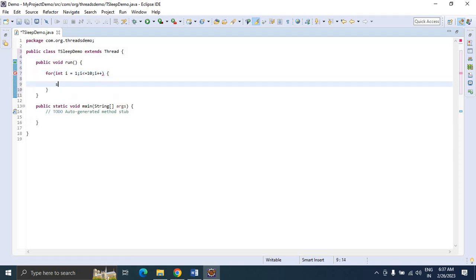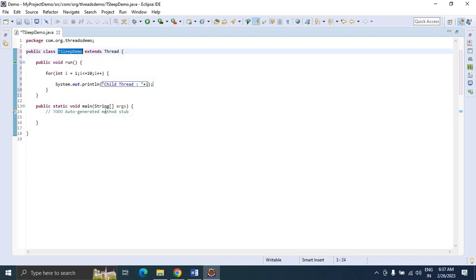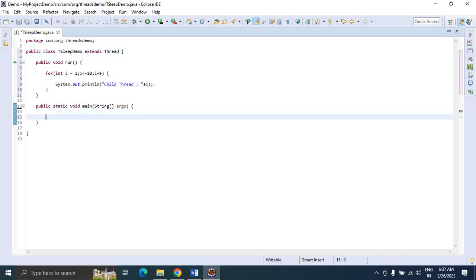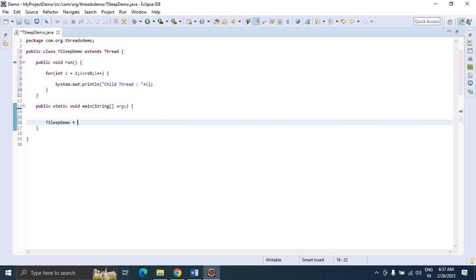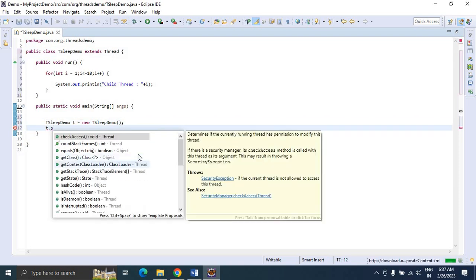Now I am printing a statement here, "Child thread" plus i, and create the object for this one, TSleepDemo t equal to new TSleepDemo. Now just start the thread.